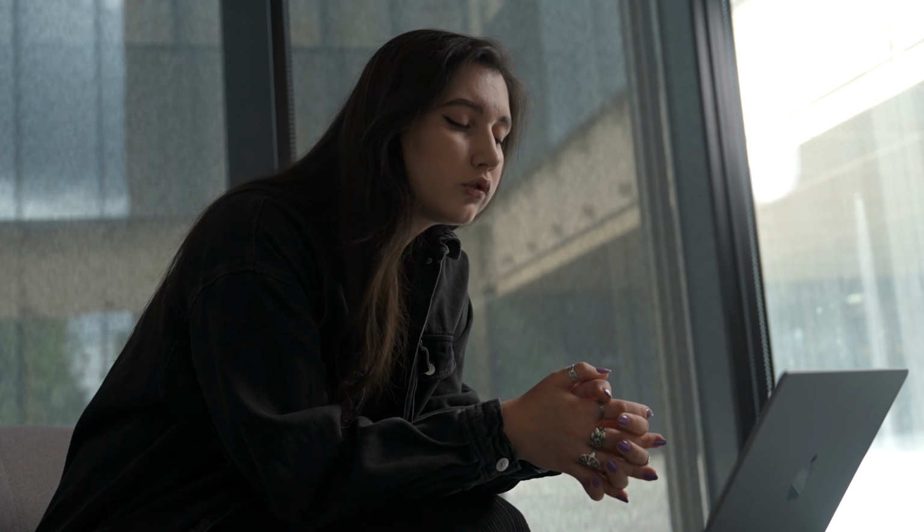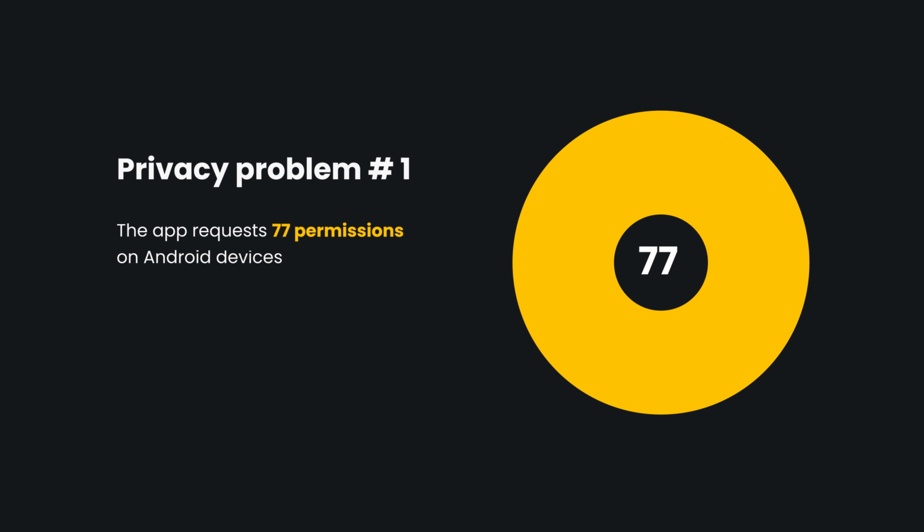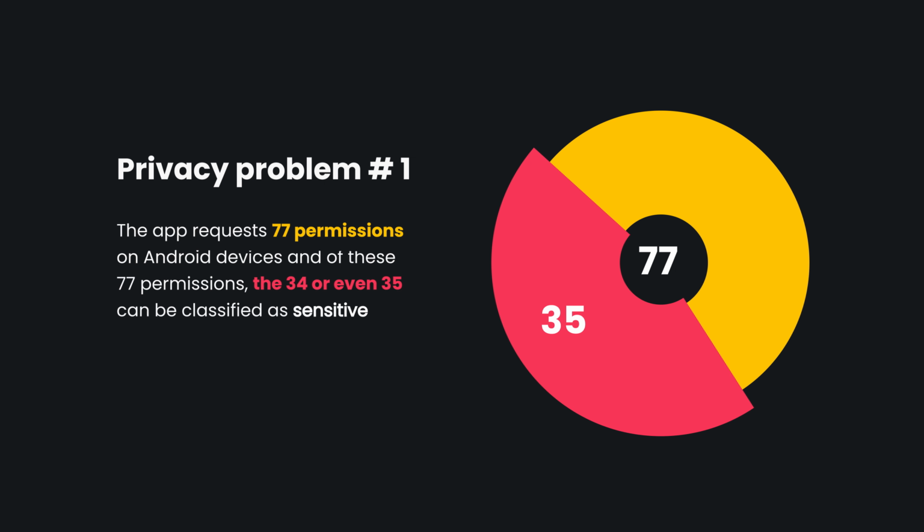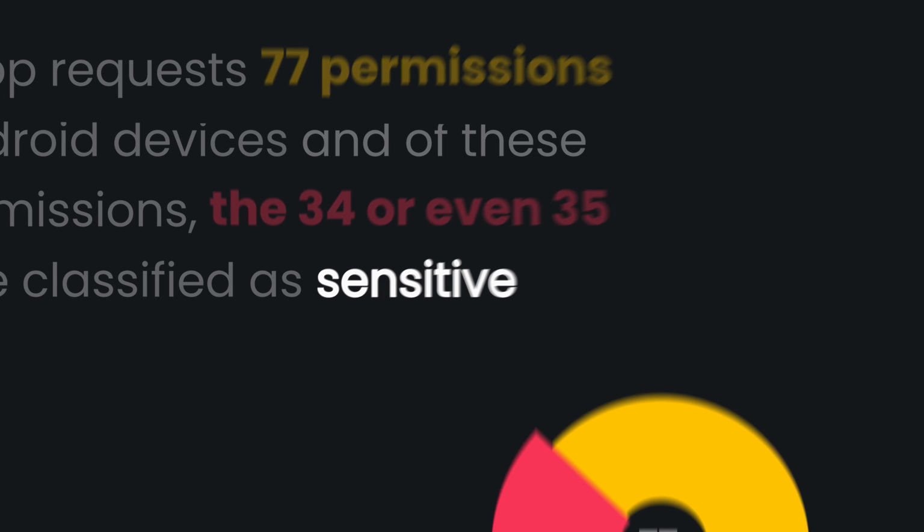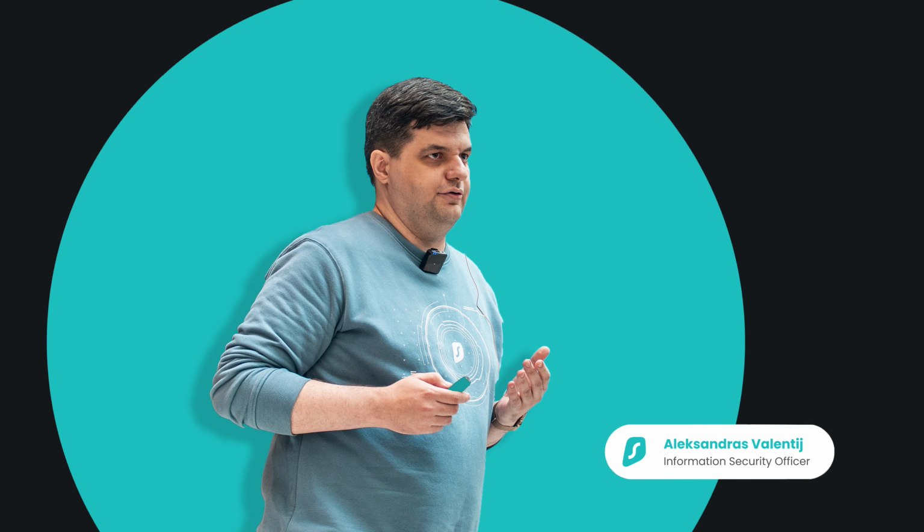So I sat down with someone who actually knows what's up in this tech jungle and asked, what's happening on TikTok? And what are all these privacy problems? "TikTok app requests 77 permissions on Android device, and of these 77 permissions, like 34 or even 35 can be classified as sensitive. So sure, applications really need some of these permissions for normal operations. This is true, you can deny that, but all of them, 77, really?" This is our security officer, Alexandre.